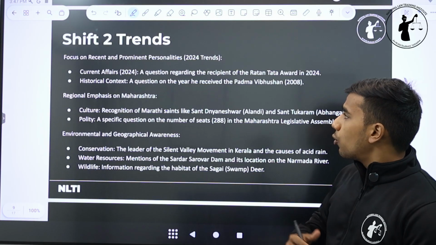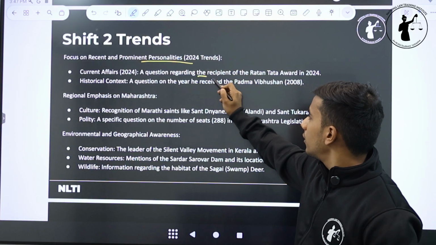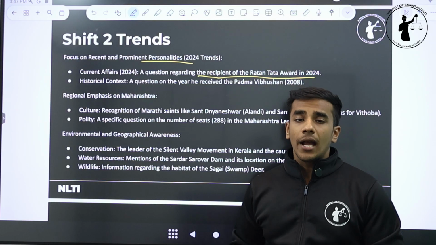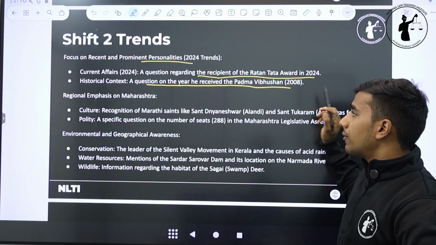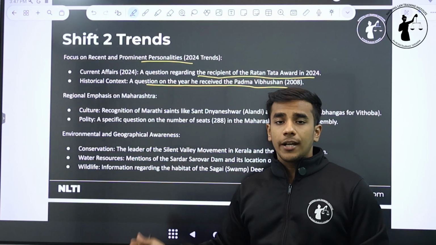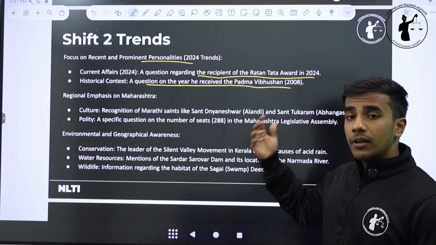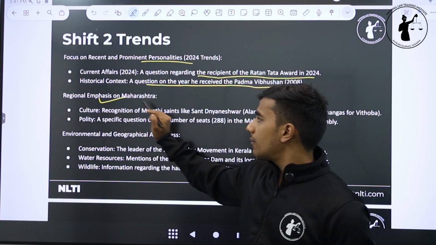There's also a focus on recent and prominent personalities. For example, there was a question on the recipient of the Ratan Tata Award. This was primarily because Ratan Tata had died in that particular year, and historical context, a question on the year he received the Padma Vibhushan. So two questions were linked together. One was about who was the recipient of the Ratan Tata Award, and secondly, when did Ratan Tata himself receive the Padma Vibhushan. And there was again regional emphasis on Maharashtra.